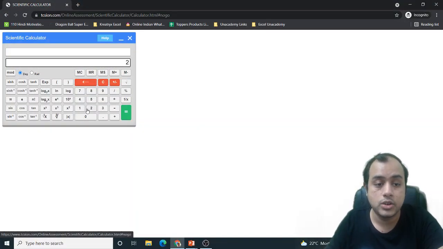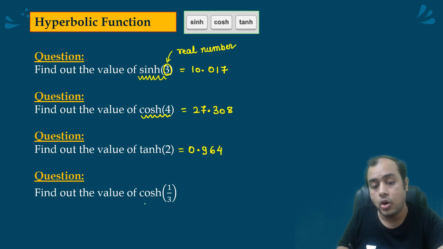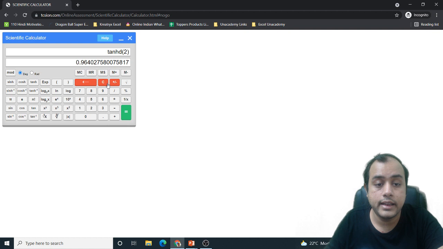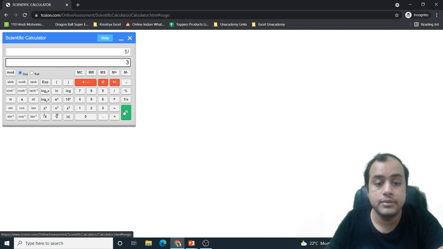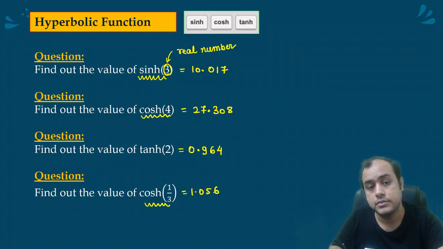Clear it. 2. Then tan hyperbolic 0.964. Cos hyperbolic 1 by 3. Clear it. 1 by 3. I'll take cos hyperbolic 1.056. Okay.